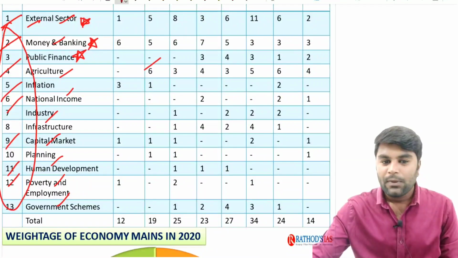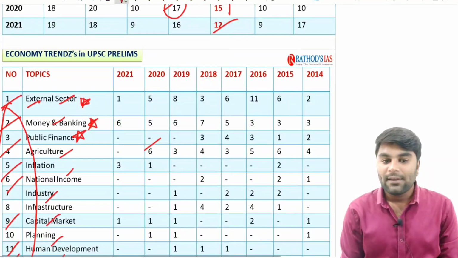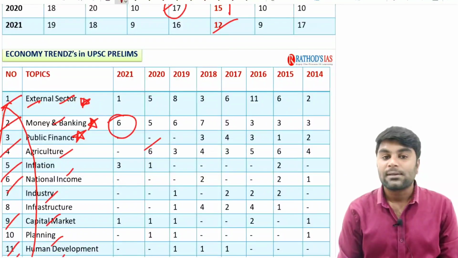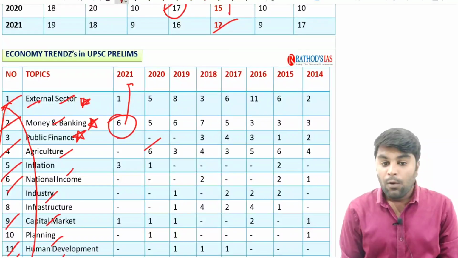Look here, in the banking sector, about 6 questions. In the money and banking sector, which we are going to study in our upcoming classes, about 6 questions were asked in the year 2021. It is not only true of this year.